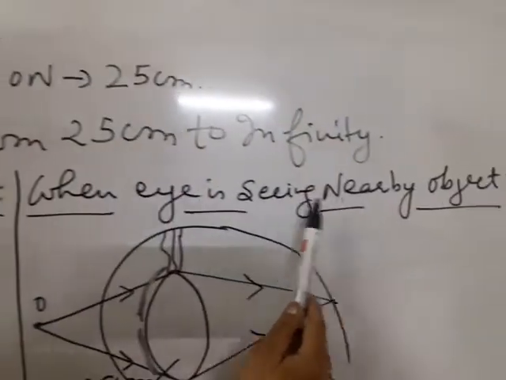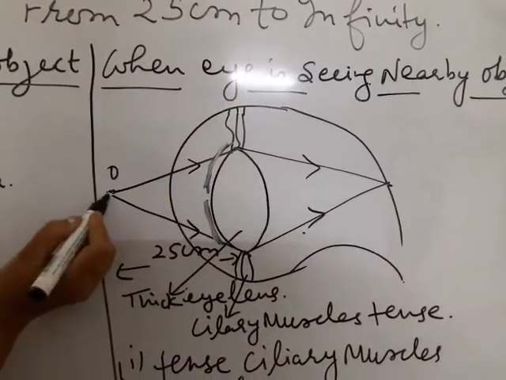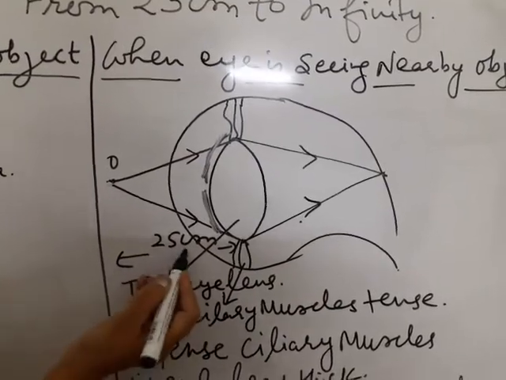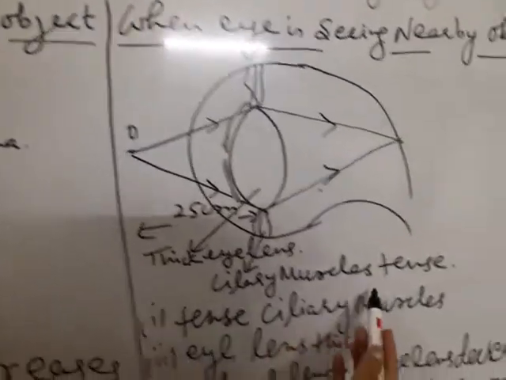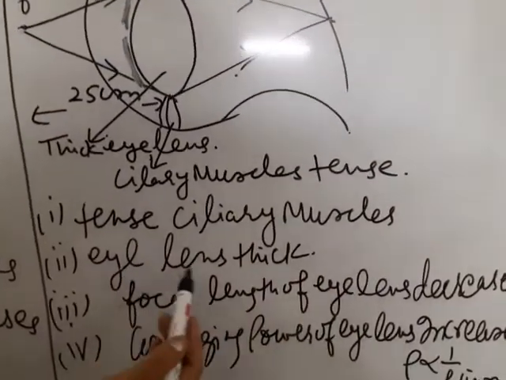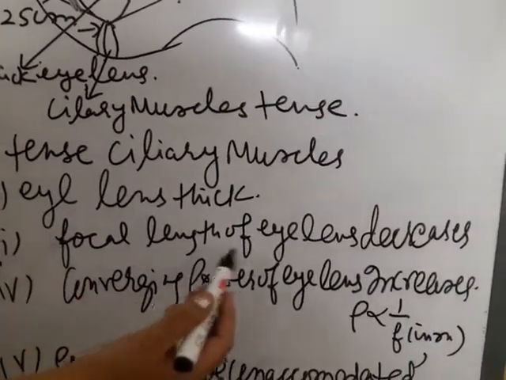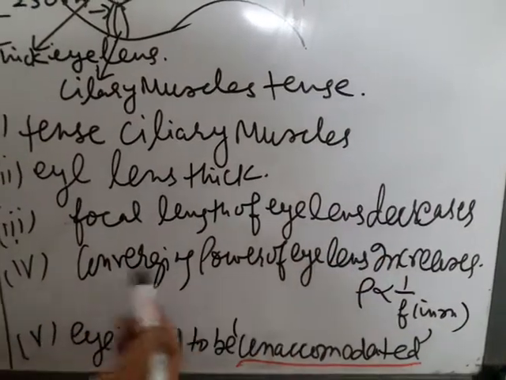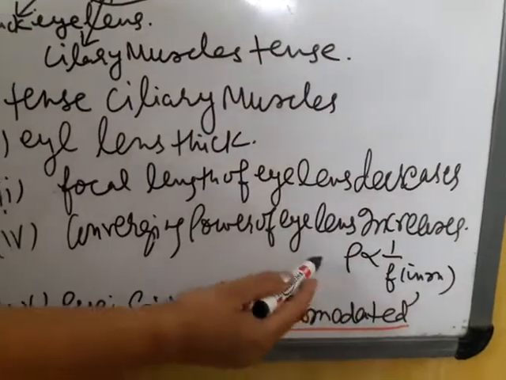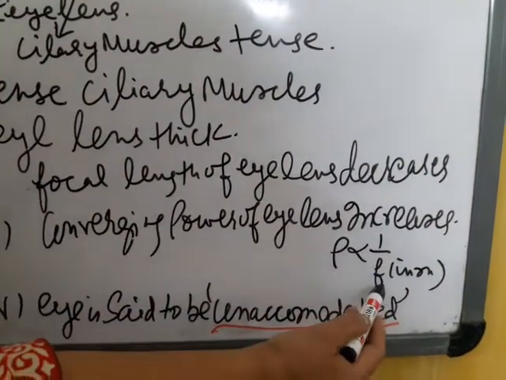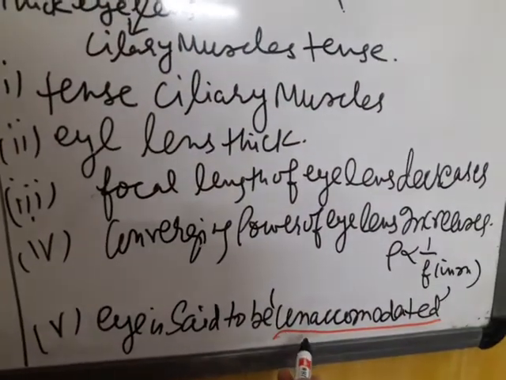When eye is seeing nearby objects, that is when you are keeping your book at object O, that is 25 centimeter from the eye lens, then ciliary muscles, they become tense, eye lens become thick, reverse of this condition. Focal length of eye lens decreases. When focal length decreases, converging power of eye lens increases because P is inversely proportional to 1 by F in meter, and eye is said to be accommodated.